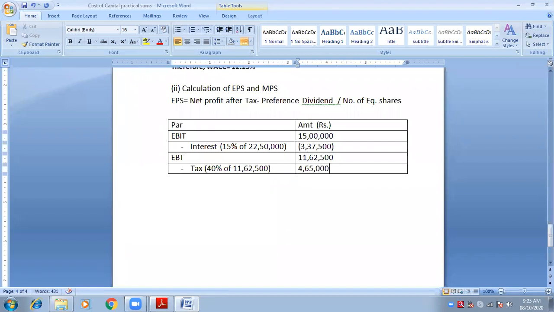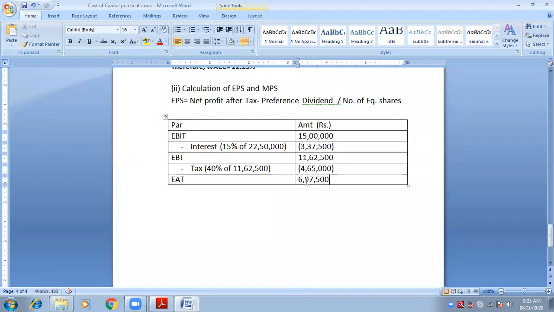Because we are deducting this amount from 11,62,500, we need to put it in bracket. So what is my earnings after tax? Earnings after tax means net profit after tax. What is the answer? 6,97,500. Now this is the answer of earnings after tax. This is what we want in the formula of EPS.